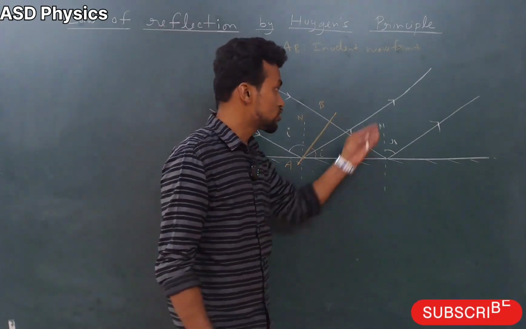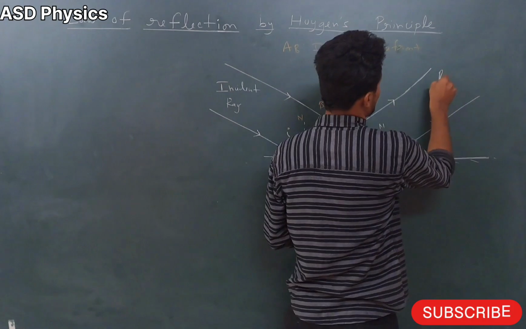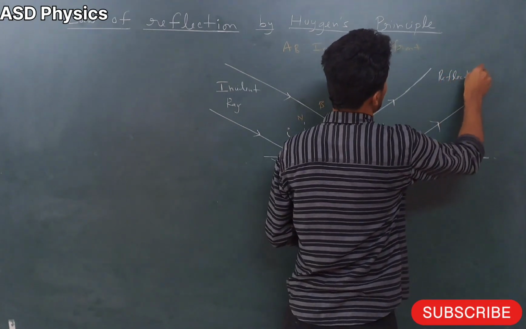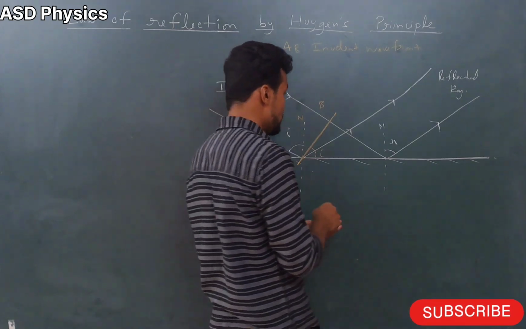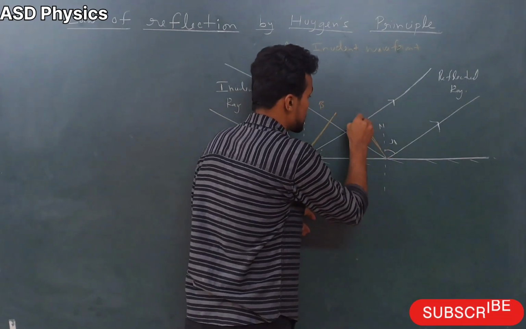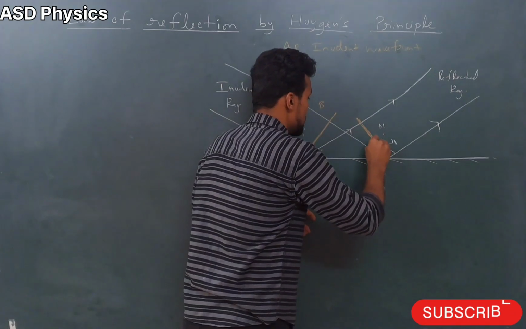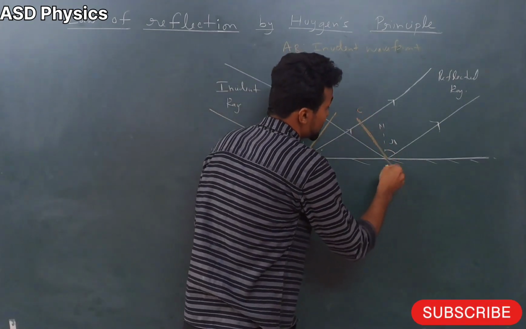Okay, now let's talk about this one here. Which ray is this, my dear students? This is the reflected ray. Now again we'll draw the wavefront. How will the wavefront be? Again, we have to draw the perpendicular like this. Here I have given names: this is C and this is D.